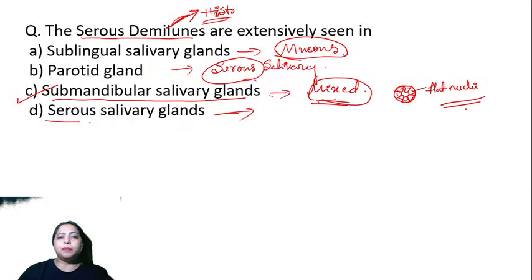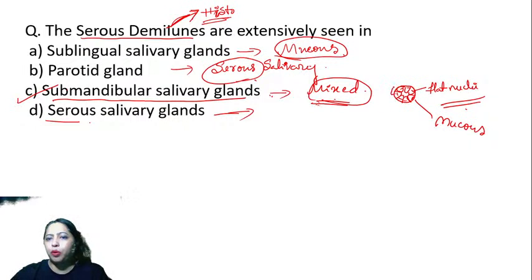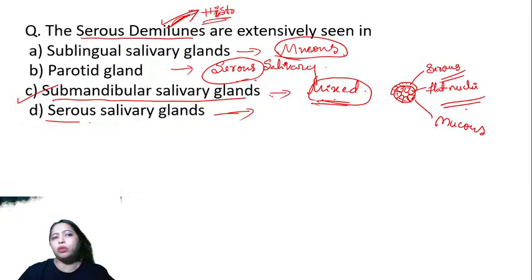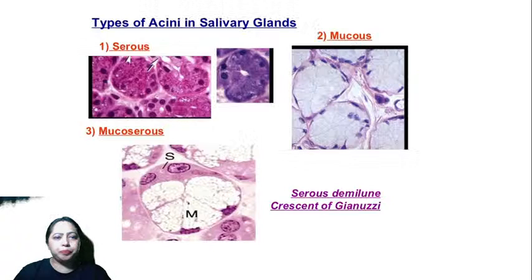And in the submandibular, you will see mixed, which has mucous acini, and on top of that, you will have a cap of serous. This is serous, and this cap is known as the demilune. So it is known as serous demilune. So that's the answer.